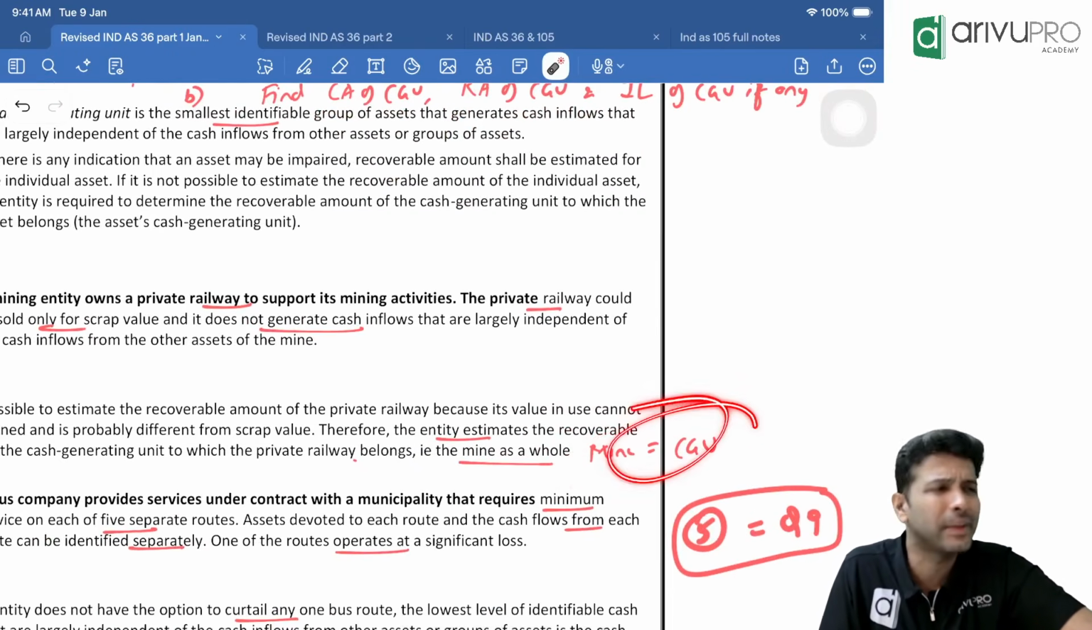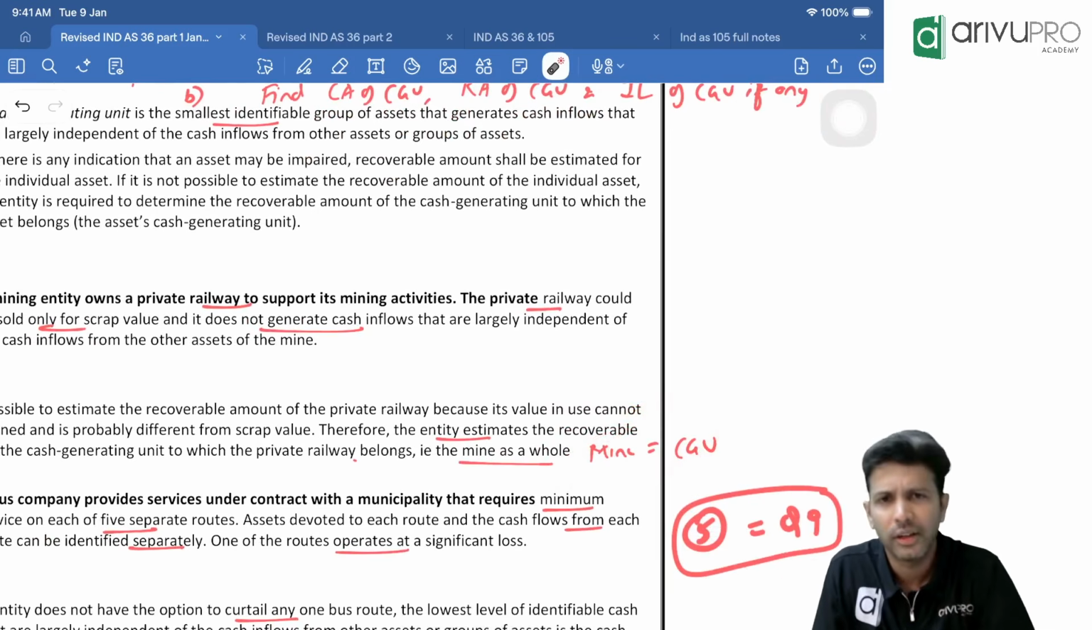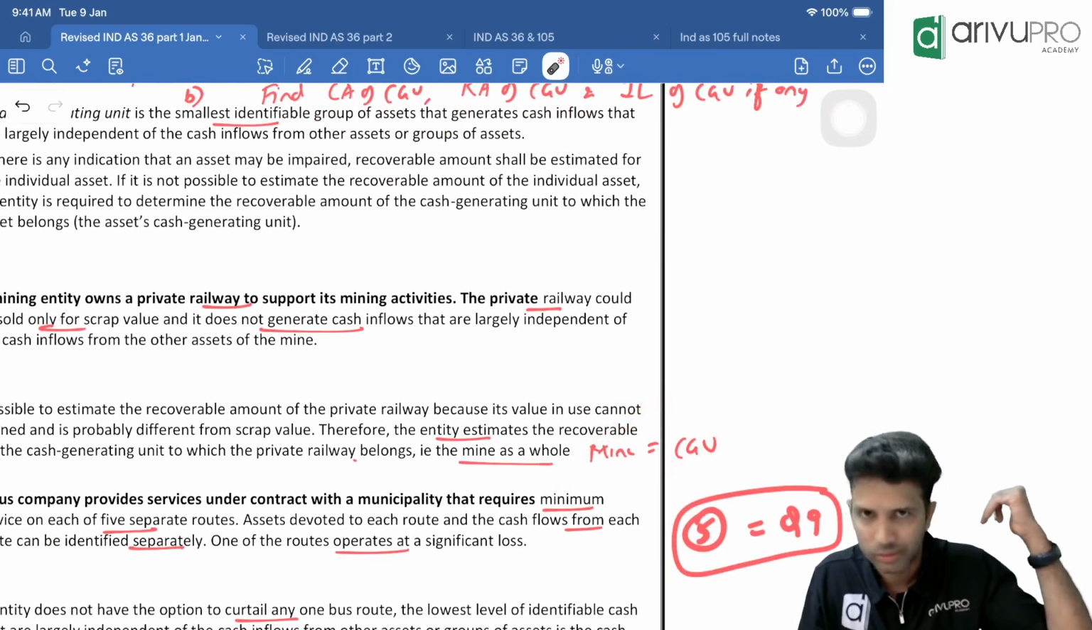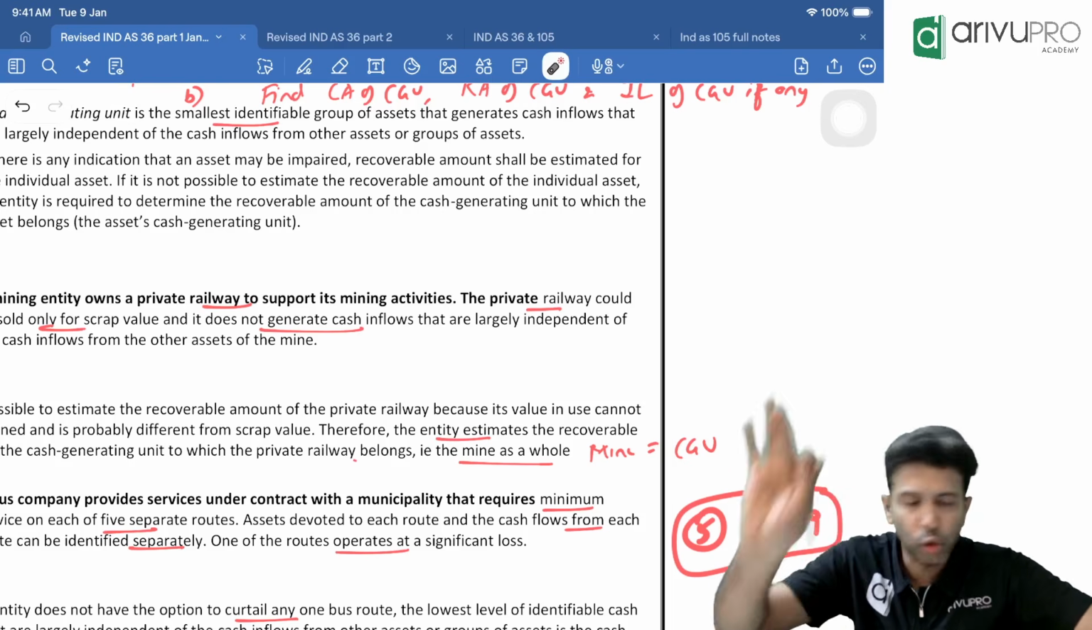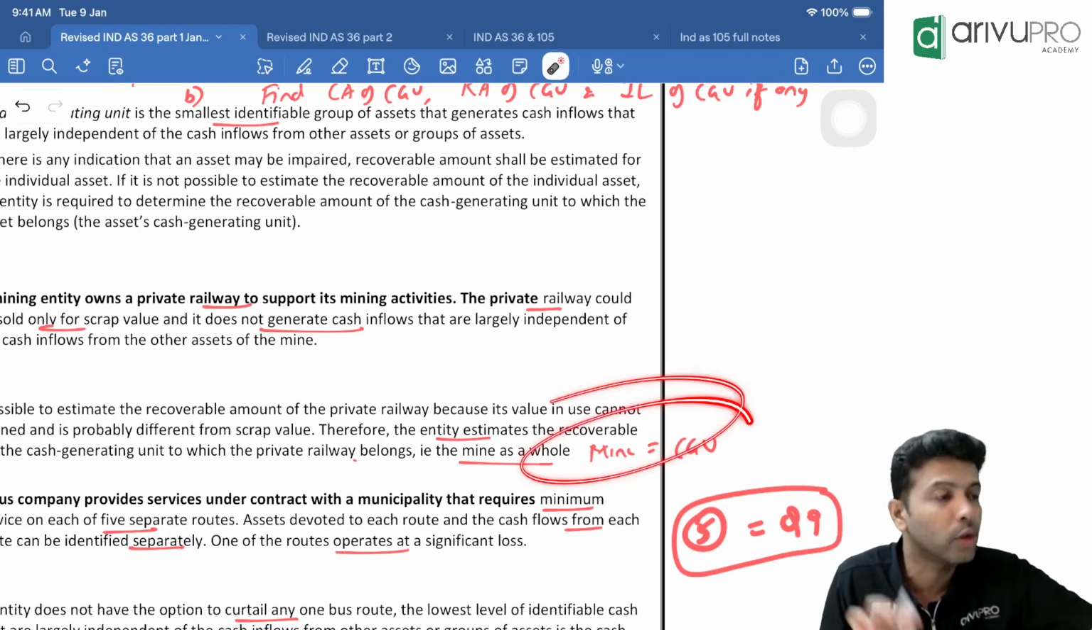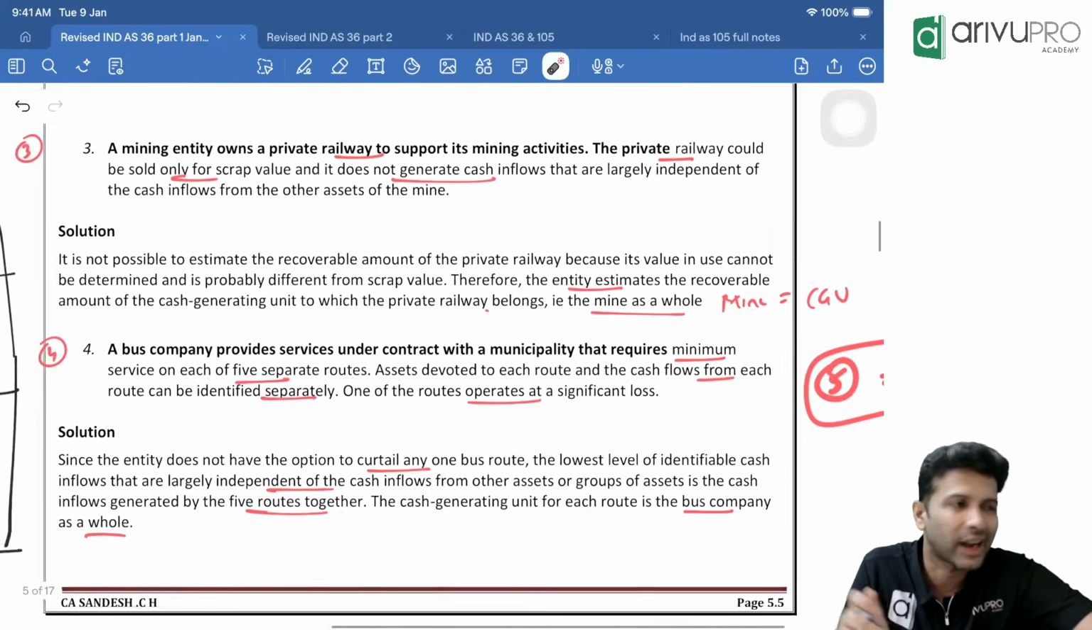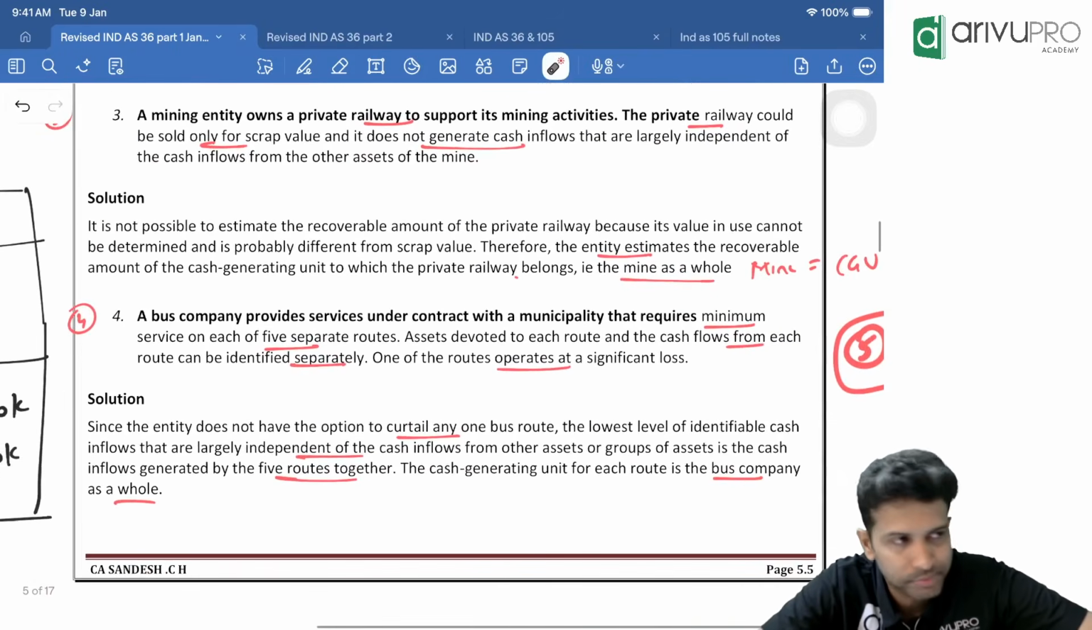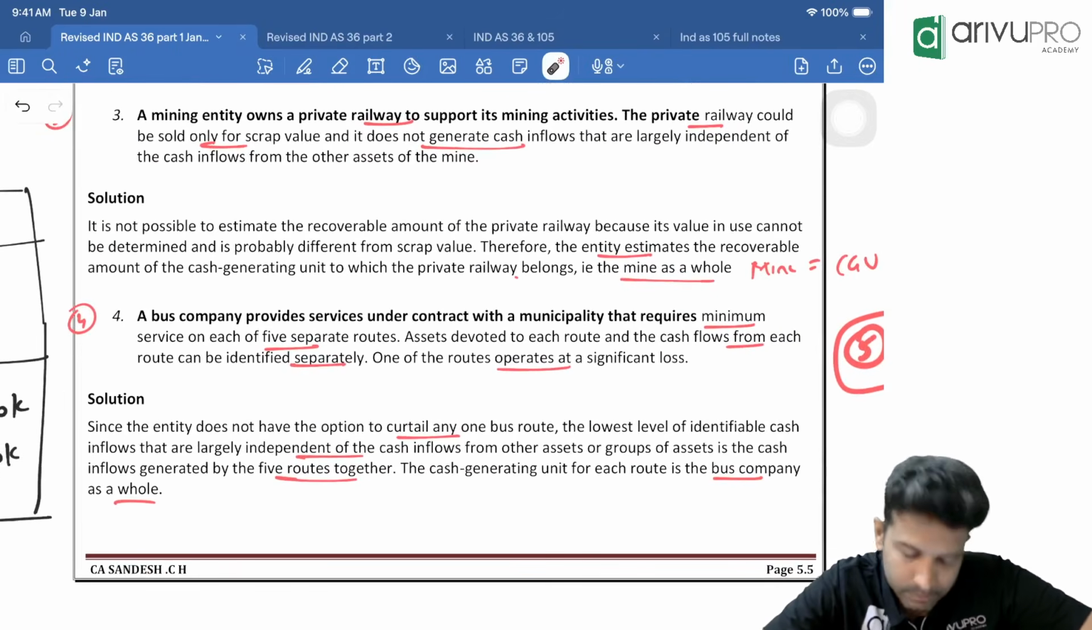The mine may have many assets, like the railway is one asset. You could have many other machineries also like this. So that whole group, that mine itself, becomes one cash generating unit over here. That's all the question is. Identification of CGU. Done. Okay.